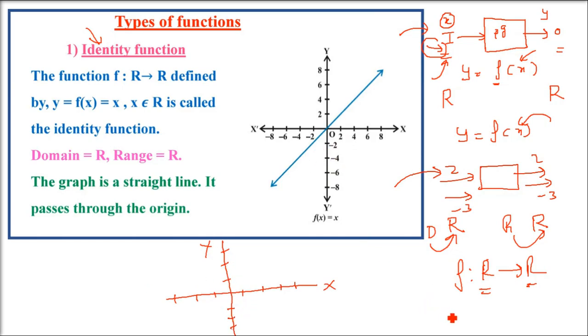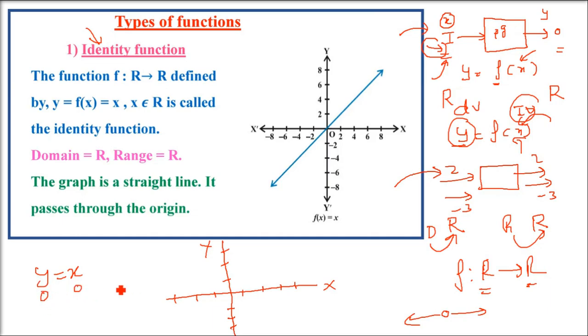And we plot every x and y: x you put in, y you get, and you plot (x, y) here. So y equals f(x) means x is the independent variable, and y is the dependent variable, because the function will do something on x.